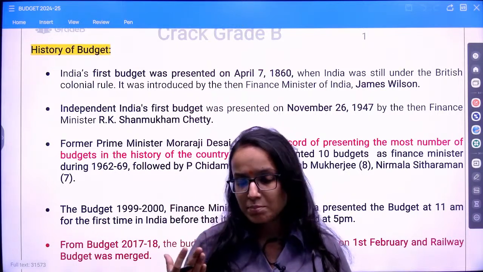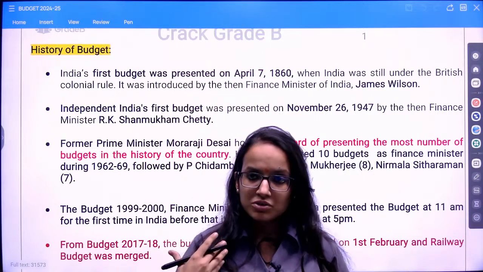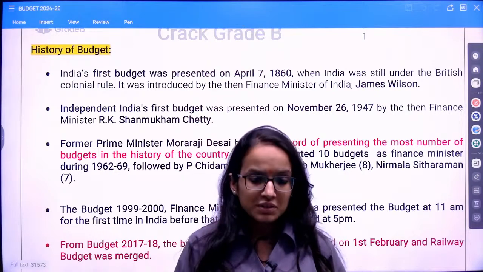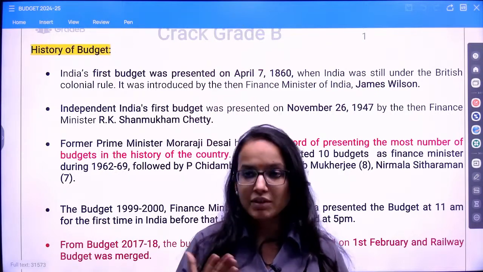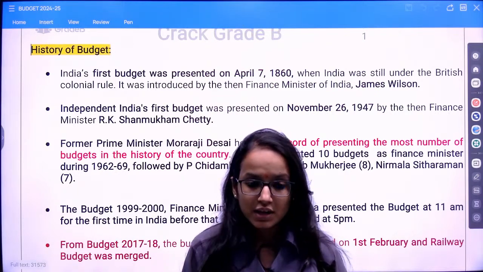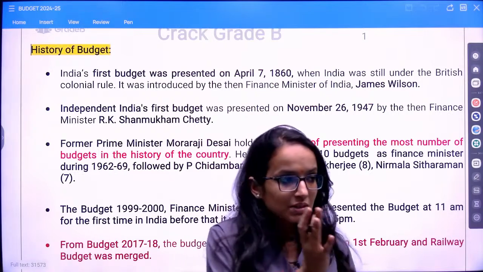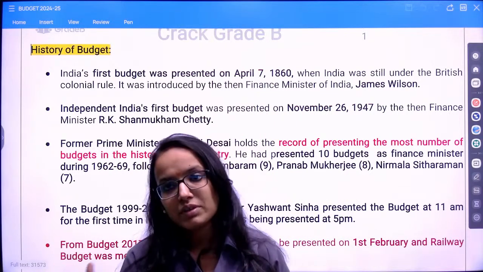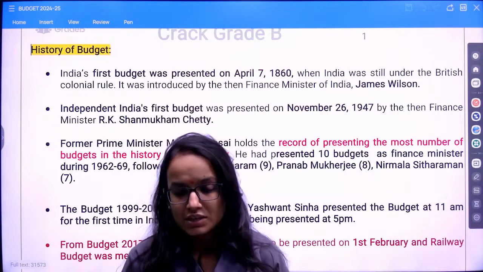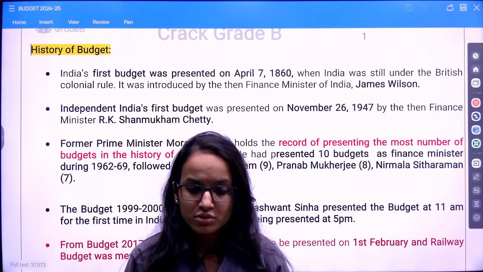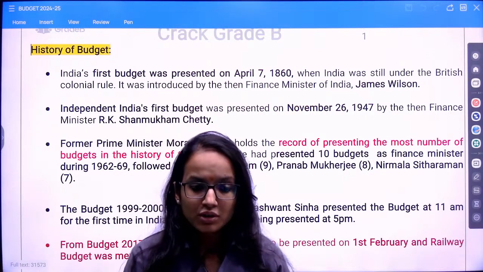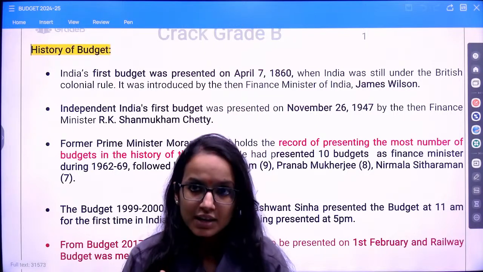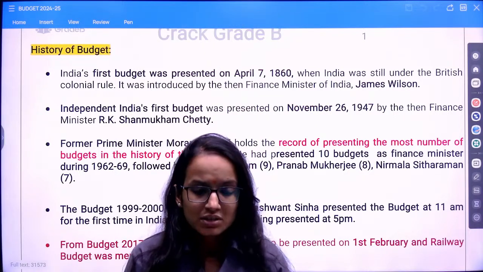What are the receipts, capital, revenue? What are the expenditures? How do we differentiate between revenue, capital, expenditure, revenue, capital, receipts? Once we discuss them, we will not repeat those concepts in the further analysis, so please be focused on the static portion, because I'm not going to repeat these concepts again and again, to avoid repetition and save time.